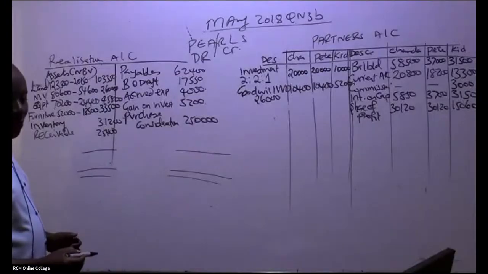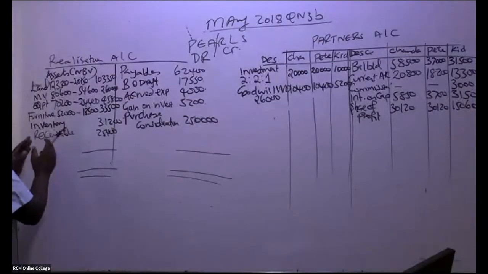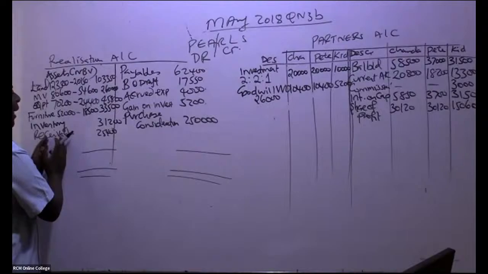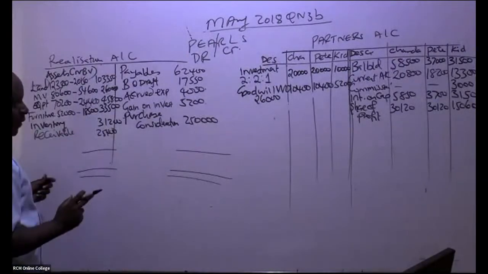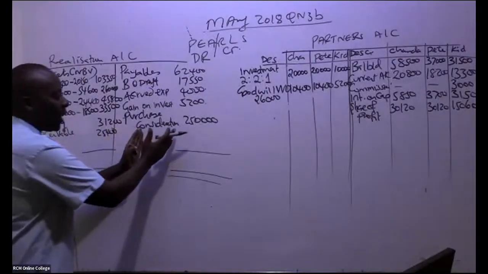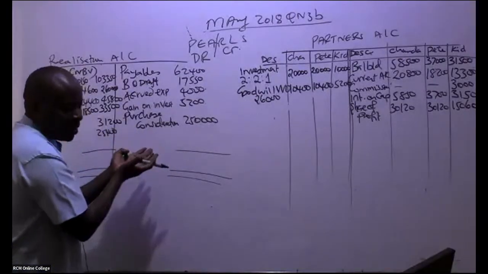Go ahead and balance this account. If, for example, we get the balancing figure being here, it will be a gain. So debit here, you take it to your P&L. If it's here, it will be a loss. So which side is bigger?